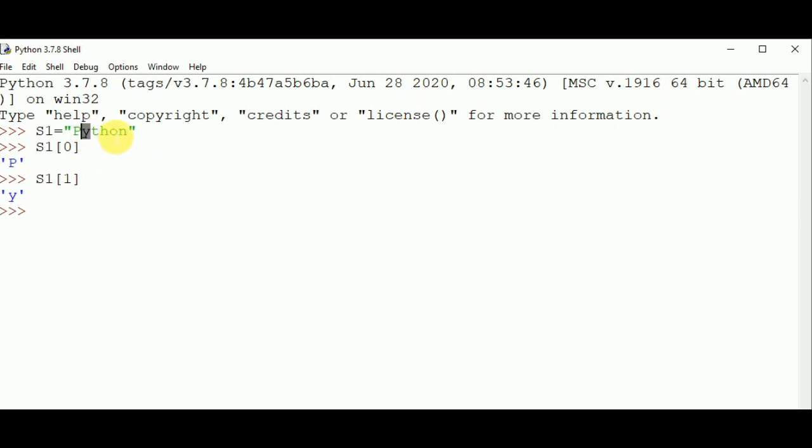Similarly third, fourth, fifth and sixth. We can check all these here one by one: s1 of 2 is t, s1 of 3 is h, s1 of 4 is o, and s1 of 5 is n. Similarly, we can find each individual component on the basis of its index number.